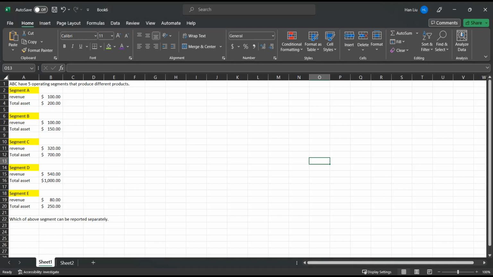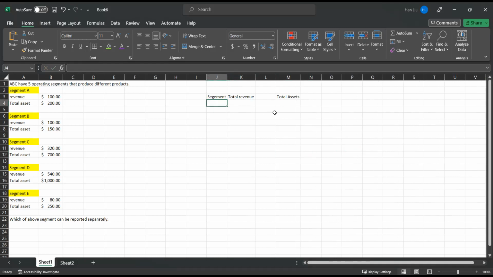Usually we set up a very small table to get our calculation and conclusion. We have segment, total revenue, and total assets. I want to test whether each individual segment's revenue or total assets meet the threshold.